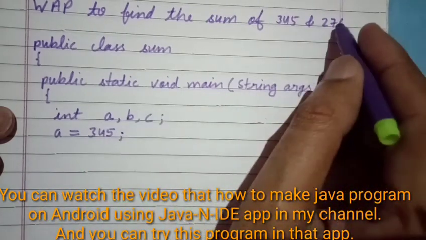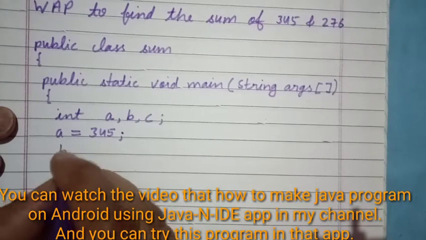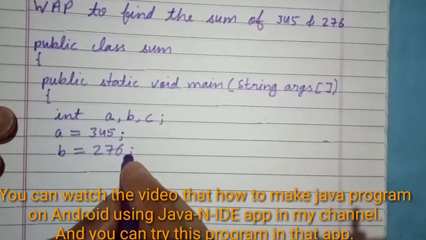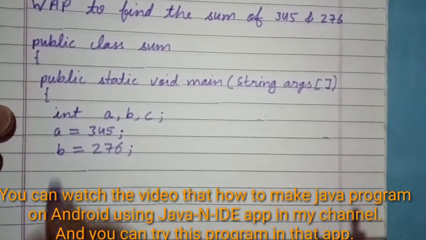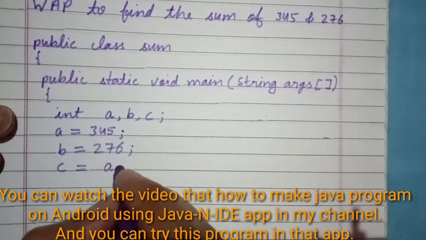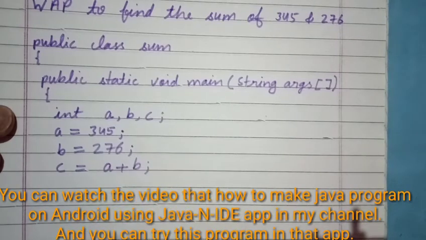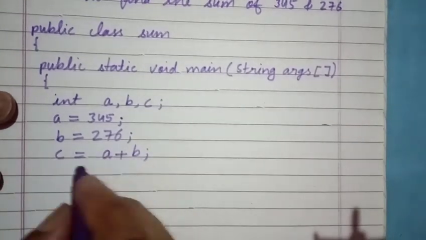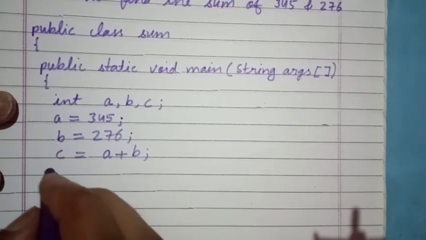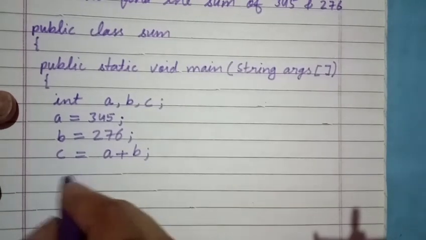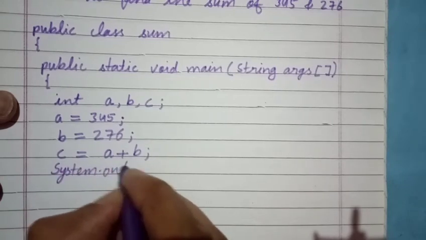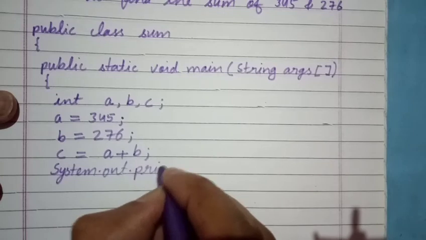The second number we want to store in b. So write here b is equal to 276 and put a semicolon. Now we want the addition of a and b in variable c. So write here c is equal to a plus b and then put a semicolon. Now after this we want to display the result of variable c on the screen. To display something on the computer we use the command System.out.println.